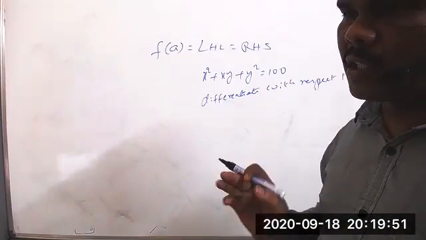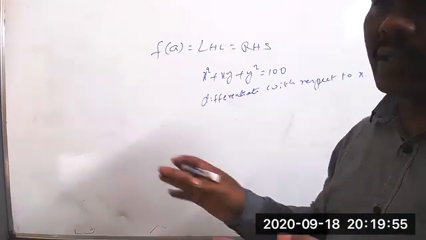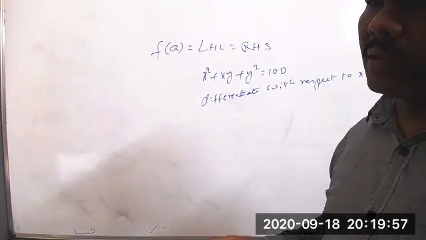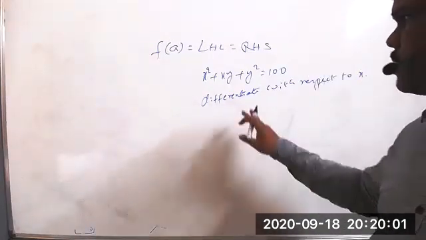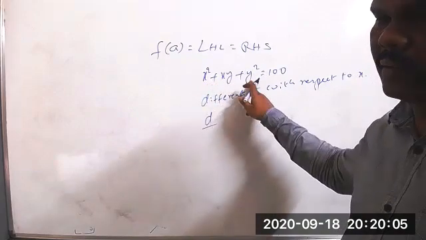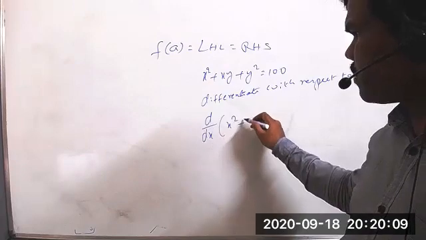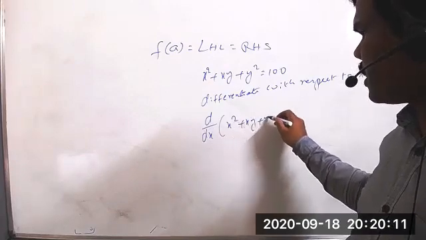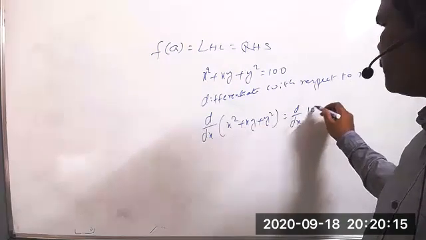Suppose we differentiate with respect to theta; then you write, differentiate with respect to theta. Or differentiate with respect to y; mention that. Then later you can do the differentiation. And next you write, but don't take differentiation directly. First step, write d by dx of x square plus xy plus y square is equal to d by dx of 100.